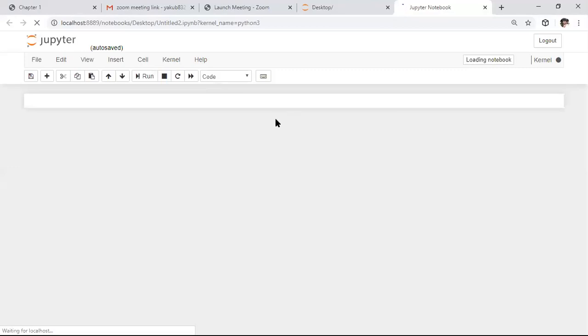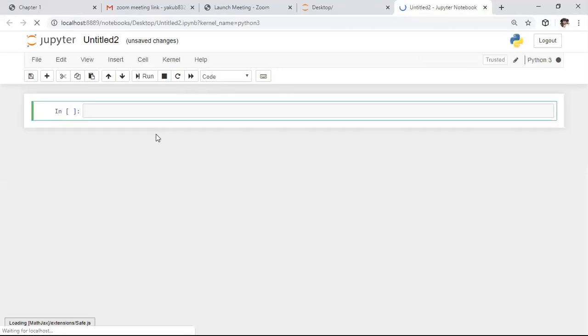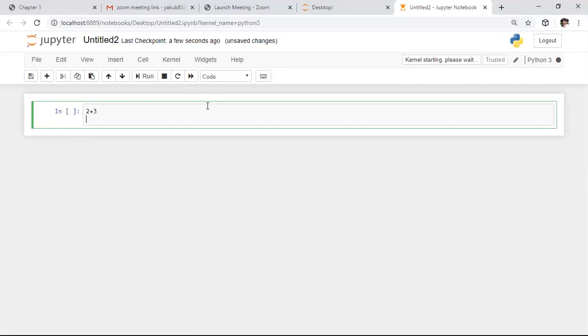Here it is a platform where you can write any basic program. Here I'm saying a plus b. Initially I'm defining, and here directly I'm saying 2 plus 3. Remember this thing in Python: single line comments are written with the hash symbol. If you want to write single line comments, we need to use this hash symbol. Hash is a symbol which is used to write single line comments.